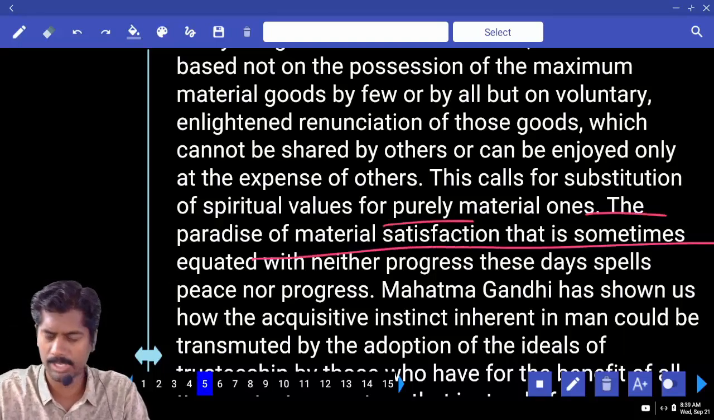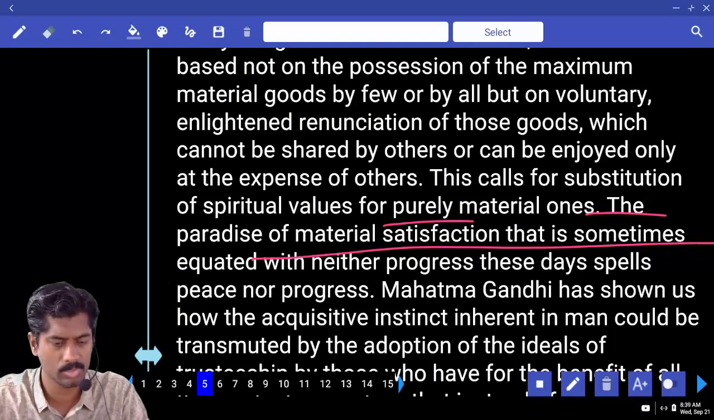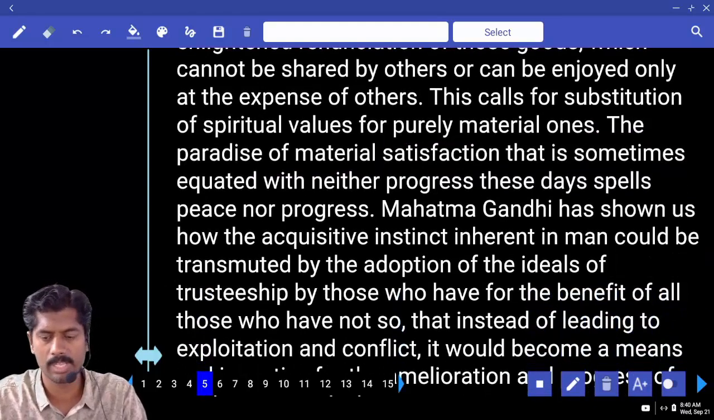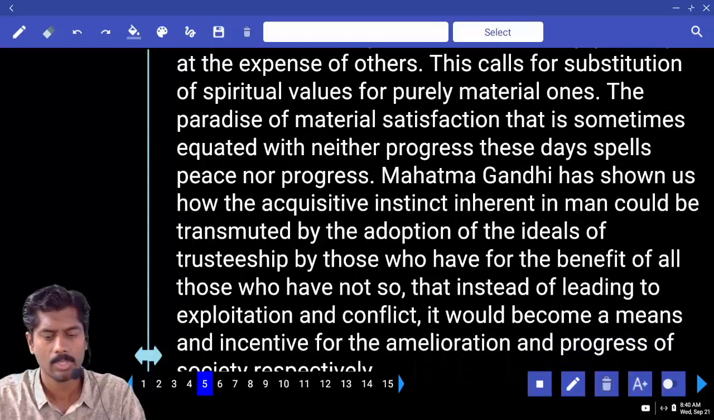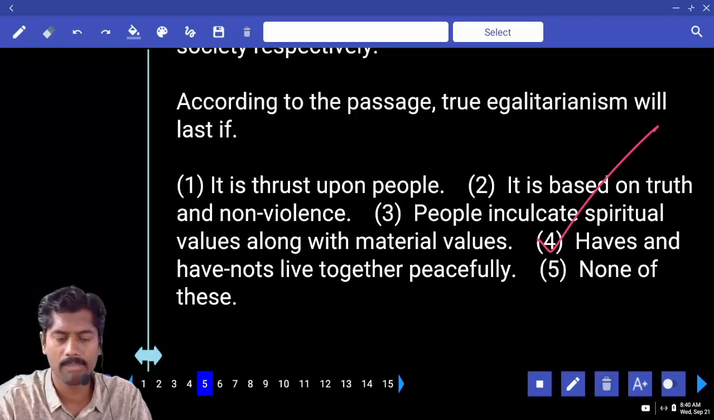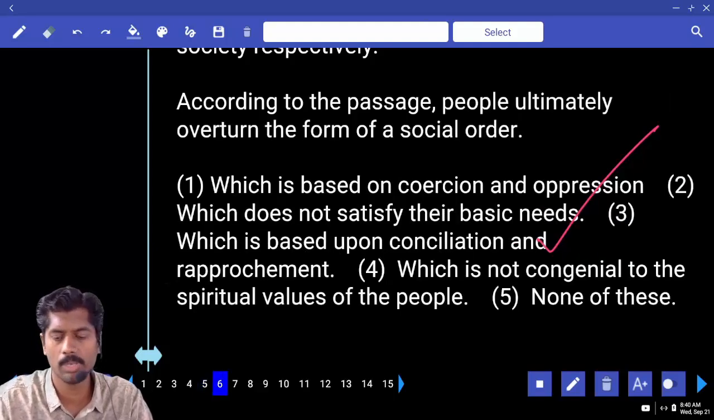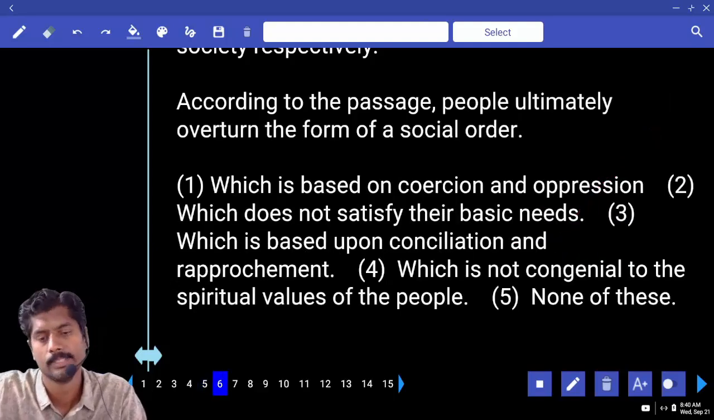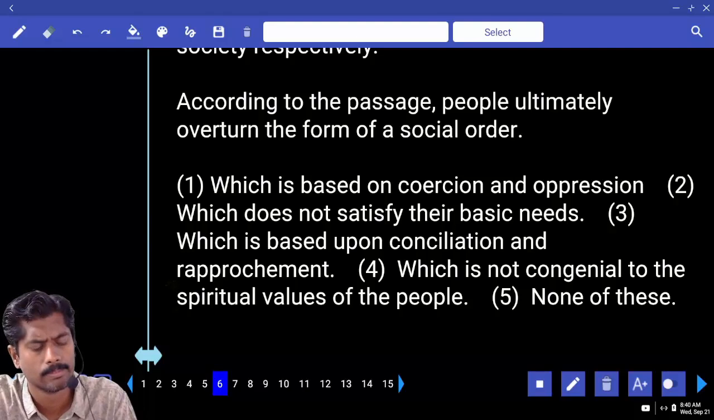This paradise of material satisfaction, that is sometimes neither progress nor peace, has shown us how acquisitive instinct in man can be transmitted. Consider 4. Haves and have-nots live together peacefully. The haves and have-nots should live peacefully.